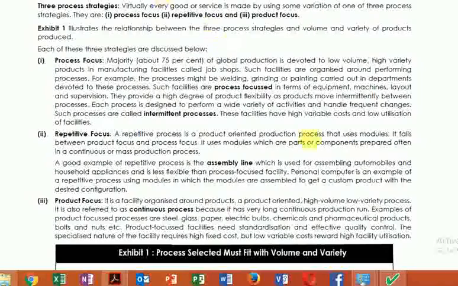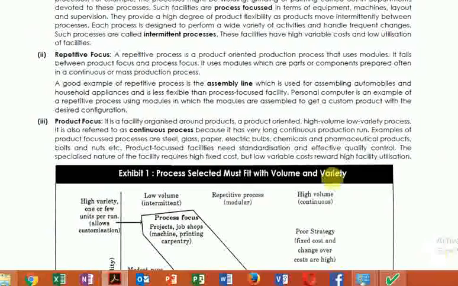And the last focus is called product focus. The examples of product focus are certain products which are specialized in nature and require a special manufacturing setup and special people.